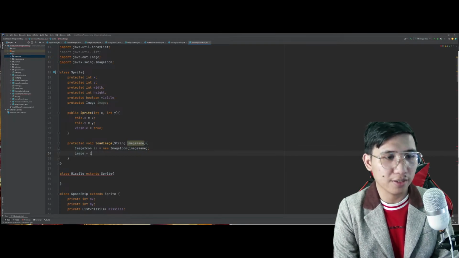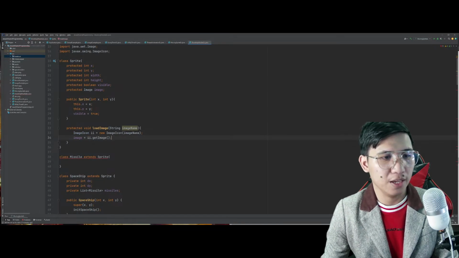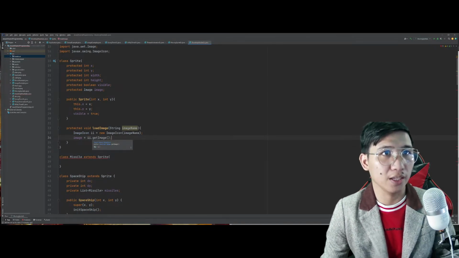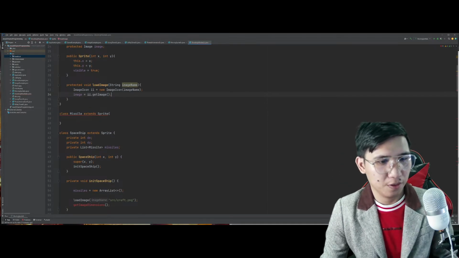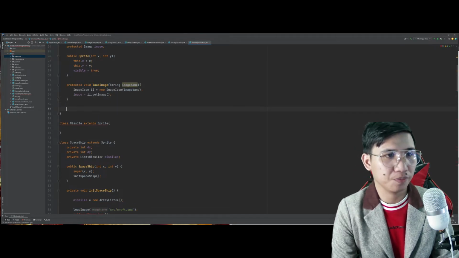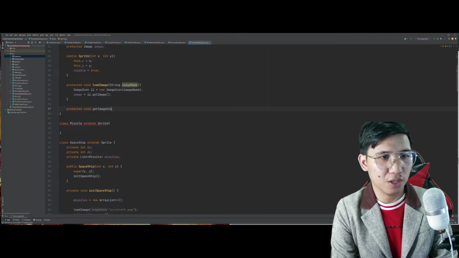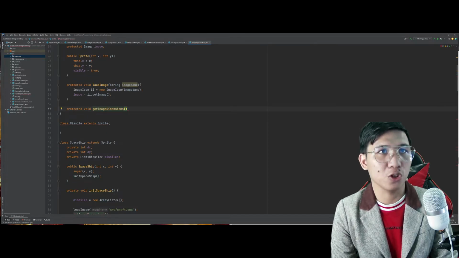ii is equal to new image icon image name. So, medyo mag-extend tayo ng konti sa time na. Okay lang yan. Ngayon lang naman. Image is equal to ii.getImage. So, nawala na rin yung error natin dito. Diba? So, let's call the getImage dimension. Protected void getImage dimension. Dimensions ba? Dimensions, tama.